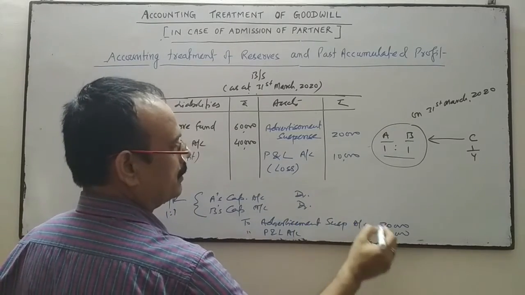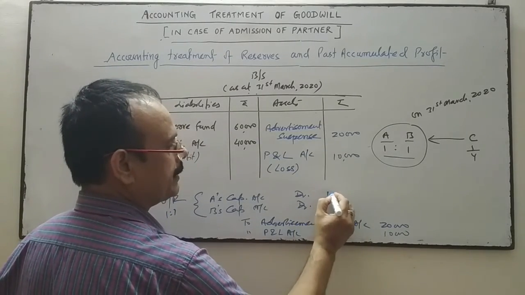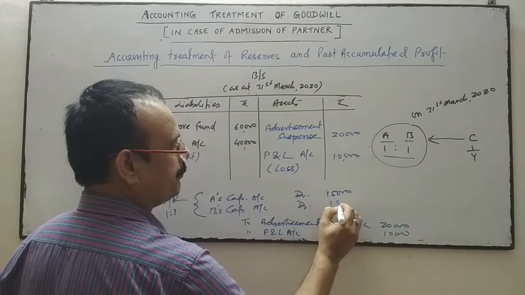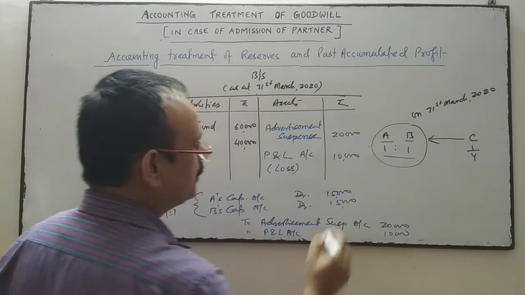So this 30,000 will be divided in the ratio of 1:1, so 15 and 15.